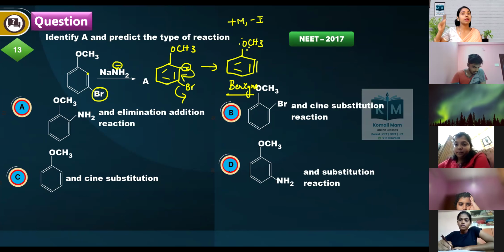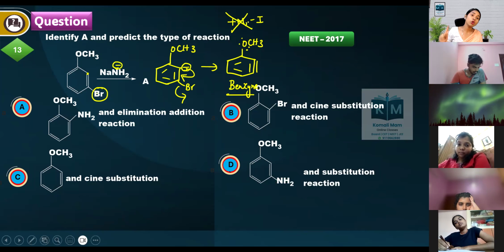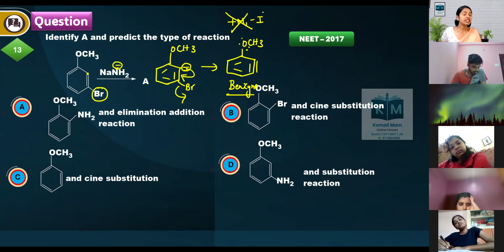In this benzyne molecule, the electron density is in one plane and the lone pair is in another plane. So benzyne molecules don't exhibit mesomeric effect even though a lone pair is present, as both are in different planes. Now this minus I group will pull the electrons.